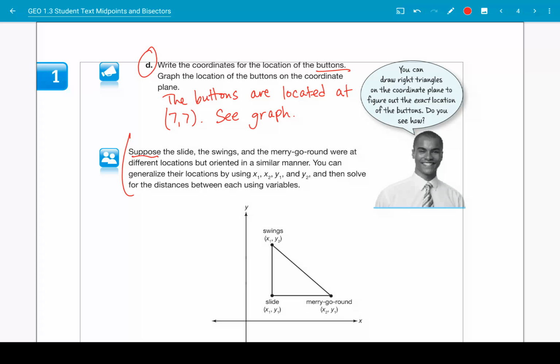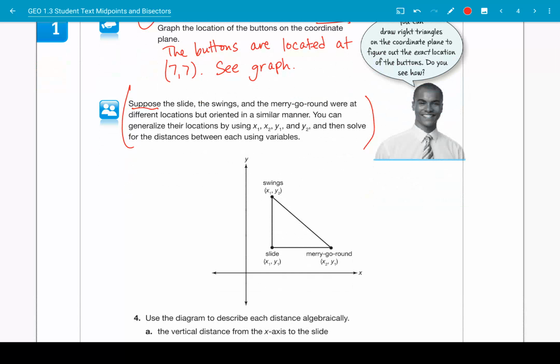1, 2, 3. Suppose the slide, the swings, and the merry-go-round were at different locations, but oriented in a similar manner. You can generalize their locations by using x1, x2, y1, and y2, and then solve for the distances between each using variables. Okay, let's take a minute and figure out what that paragraph said. Take a moment to think to yourself, what is this paragraph telling me?